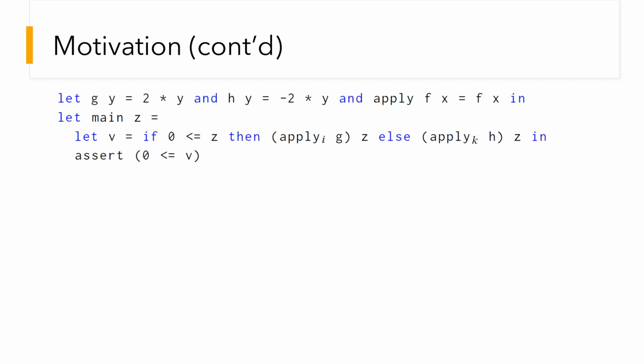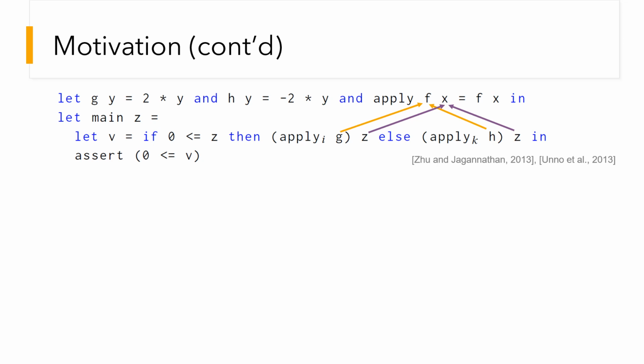Consider the following program where we have g that multiplies input integer with 2, h that multiplies input with -2, and the classical apply function. The main function then applies g to a non-negative integer input and h to a negative input, thus always producing a positive number. Regardless of the domain of type refinements, we would fail to verify that v is greater or equal to 0. Both g and h flow to f, and both non-negative and negative z flow to x, a flow of data also described in earlier work.